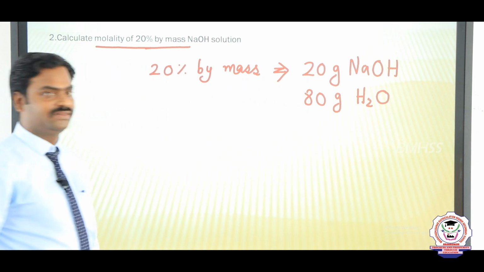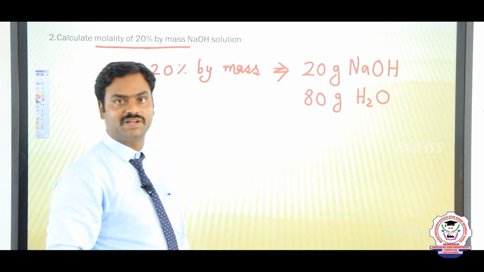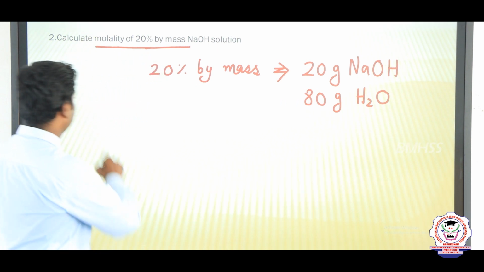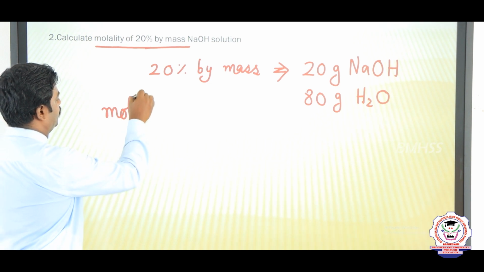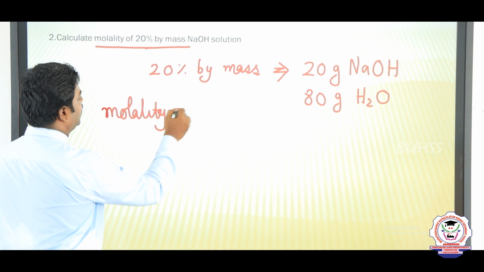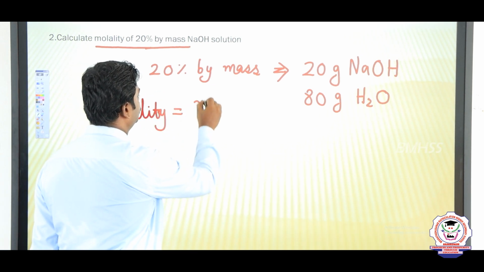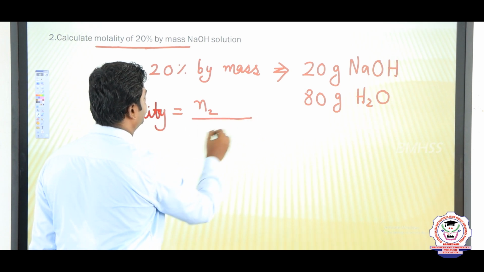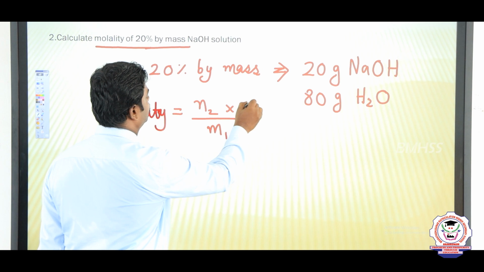Now we will move on to the molality calculation. Molality is equal to N2 by M1 into 1000.